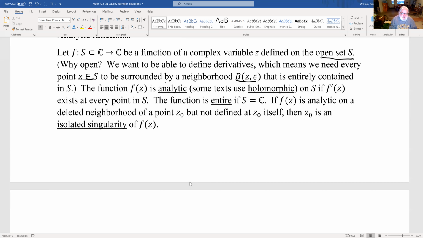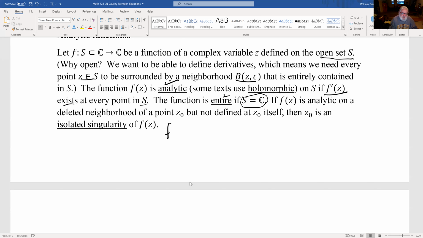So analytic, sometimes called holomorphic, means that the derivative exists at every point. The function is called entire if it's analytic on the entire plane. If it's analytic on a deleted neighborhood of a point z0, but not defined at z0 itself, then z0 is an isolated singularity.